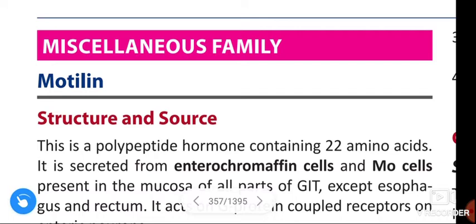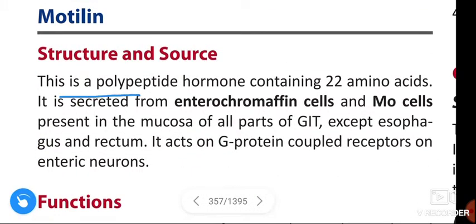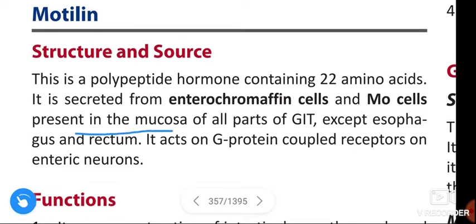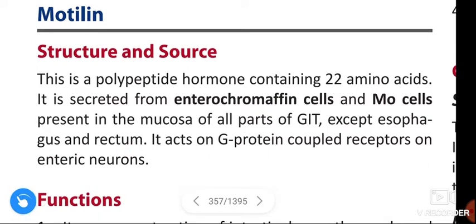In this video we are going to learn about gastrointestinal hormones of miscellaneous family. First, motilin. Structure and source. It is a polypeptide hormone containing 22 amino acids. It is secreted from the enterochromaffin cells and Mo cells, present in the mucosa of all parts of the gastrointestinal tract except esophagus and rectum. It acts on G protein coupled receptors on the enteric neurons.